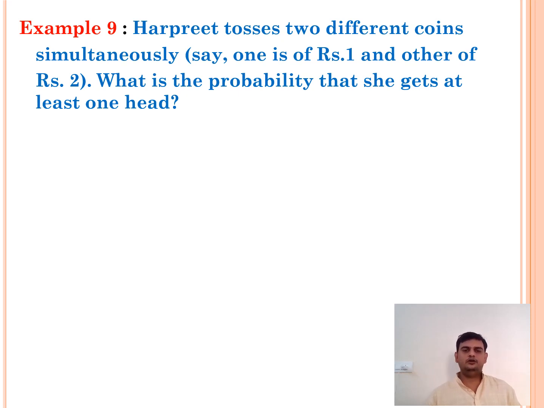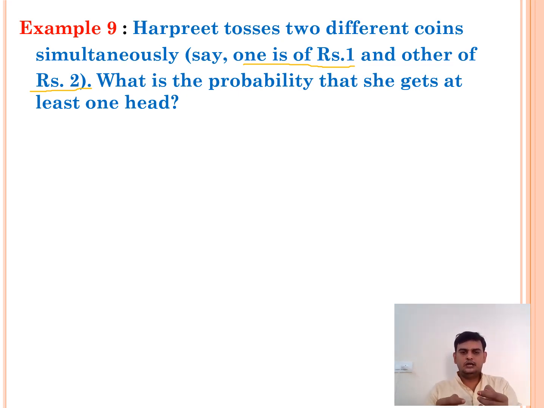Here we have two coins. One is a 1 rupee coin and another is a 2 rupees coin. Both we are tossing at a time. In what way are we tossing?